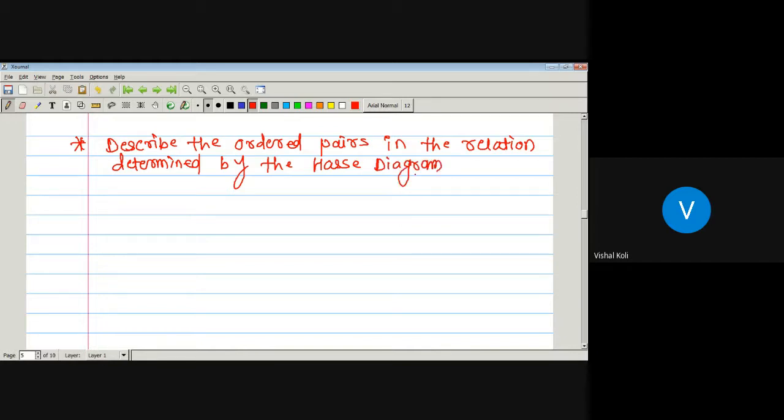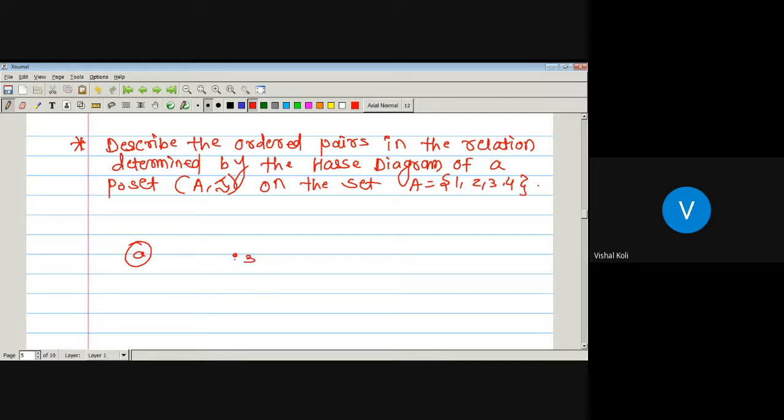Hasse diagram of a poset capital A with relation precedes on the set capital A having 4 elements 1, 2, 3 and 4, and its corresponding Hasse diagrams will be, this will be an element 3, 2, 1, 4, and second will be